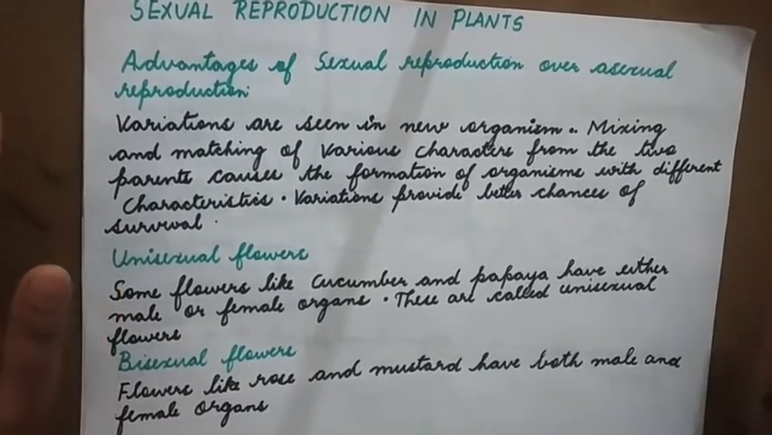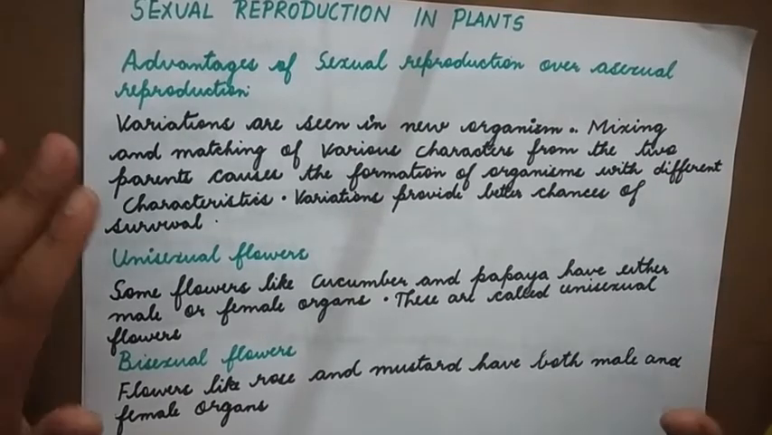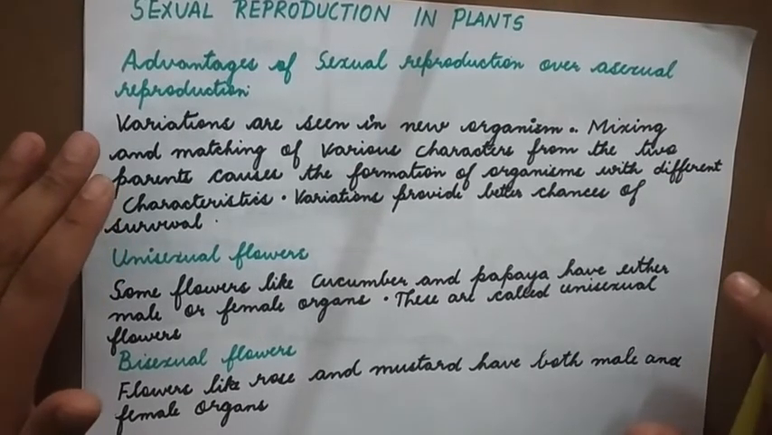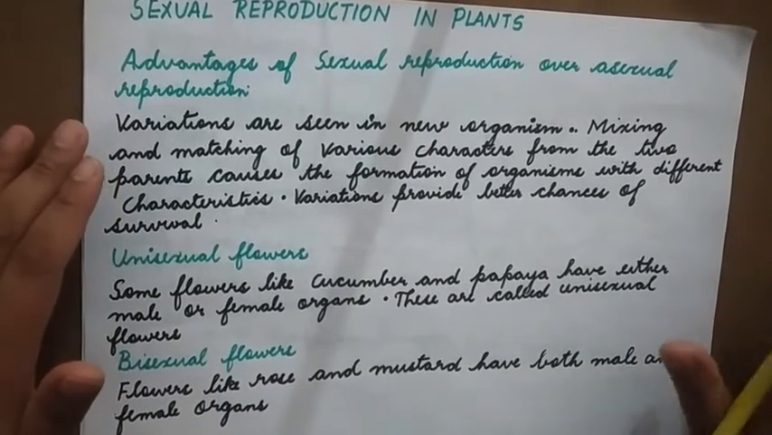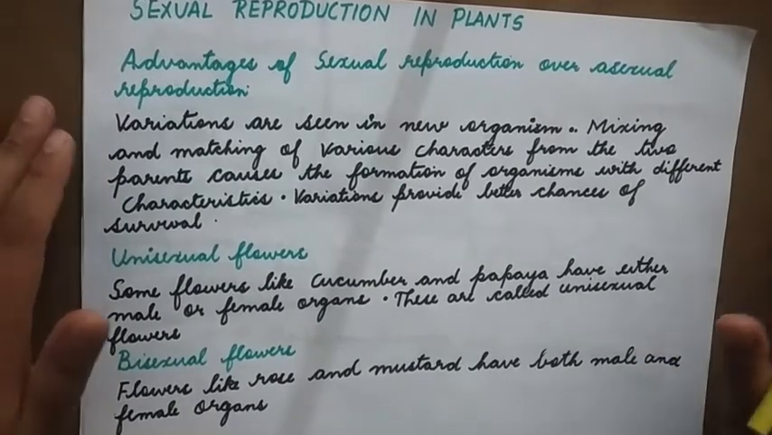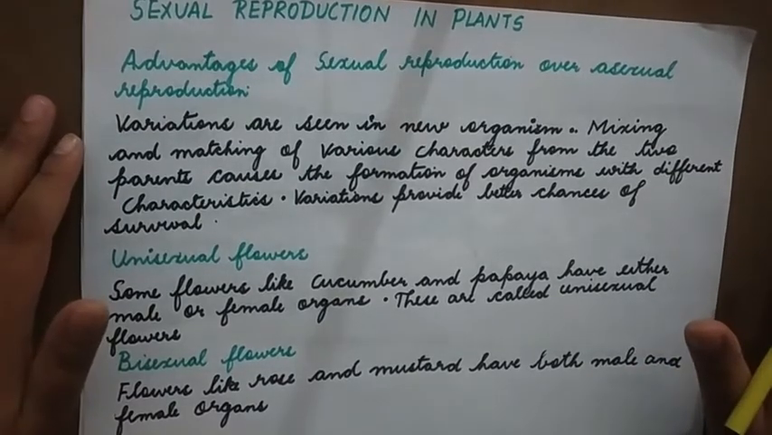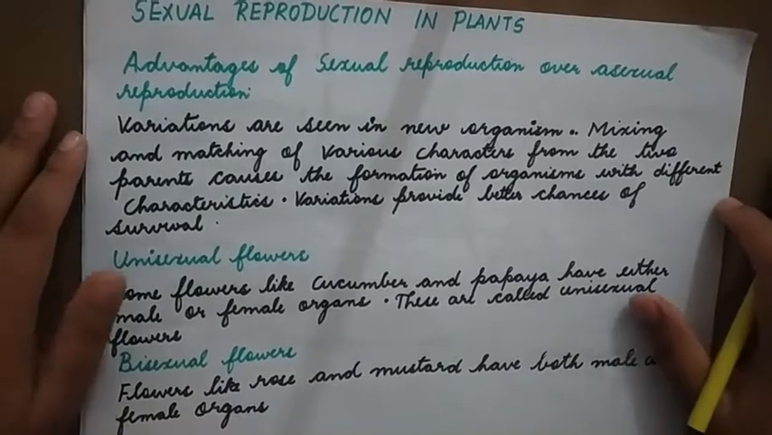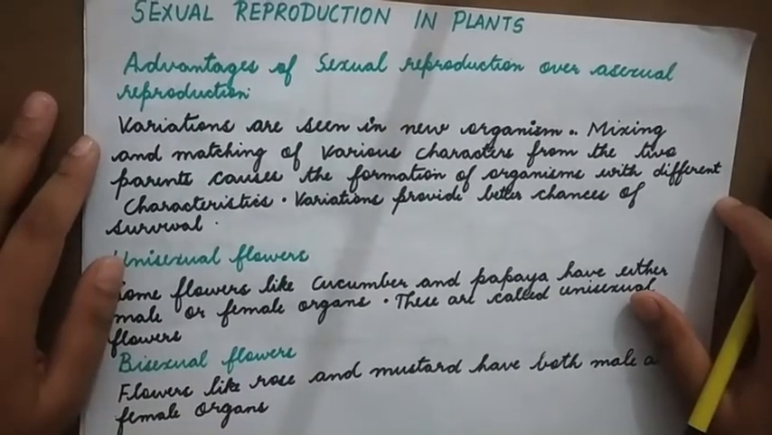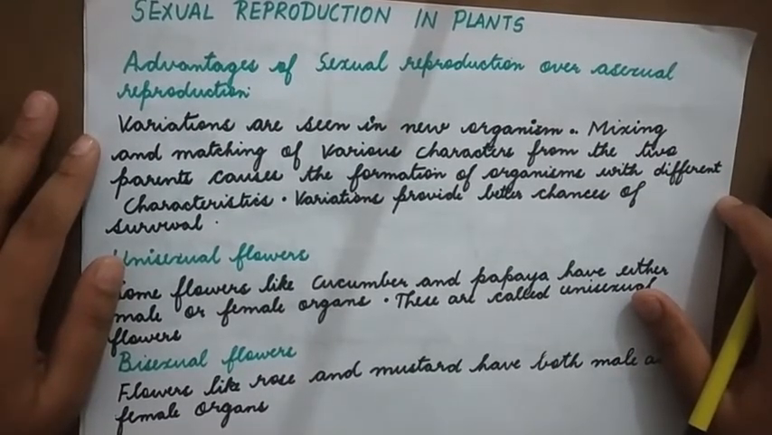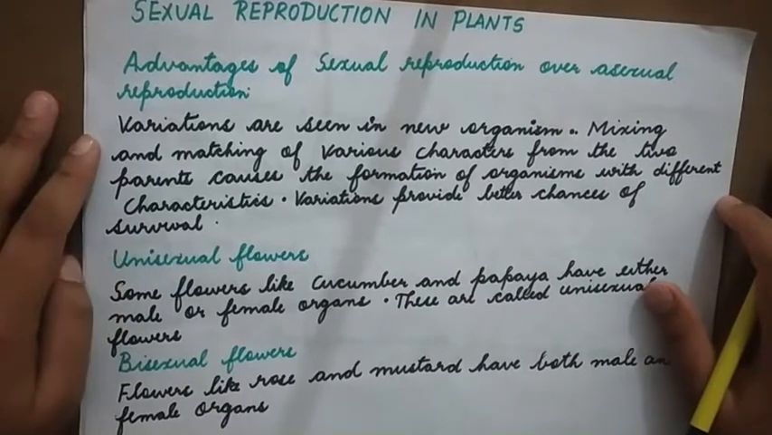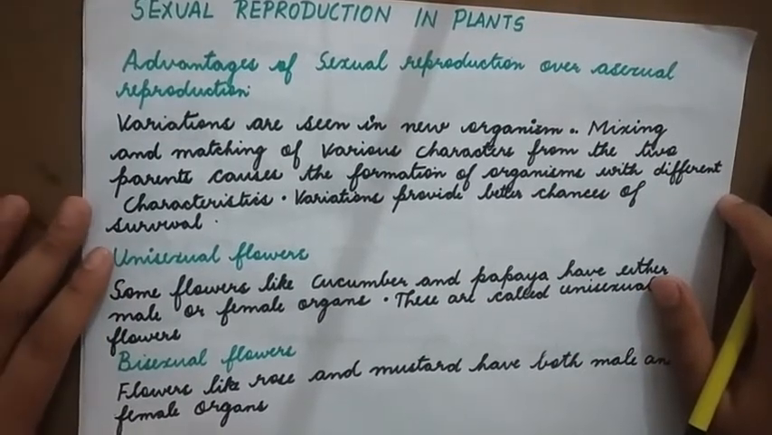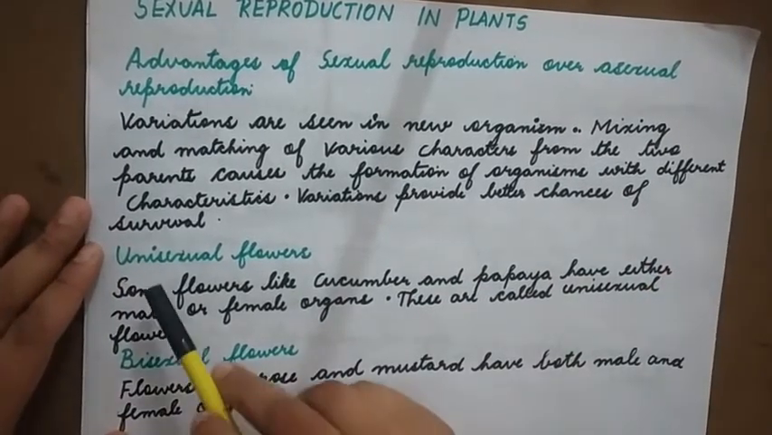Suppose there is no change at all, and the characteristics of the organism are the same for a very long time, then those characteristics will not help the organism to survive. Because of variation or a change, it will provide a better chance for the organism to survive.